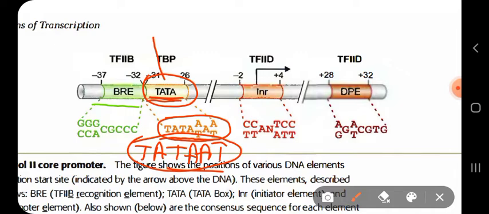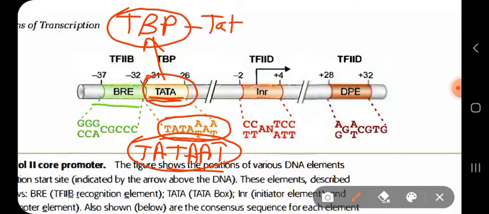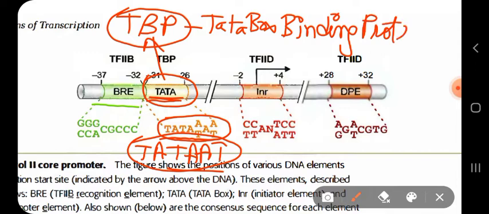Now this is the place where a transcription factor named TBP binds. The full form of TBP is Tata box binding protein, and it binds in this Tata element. TBP full form is Tata box binding protein. So it binds in this Tata box.